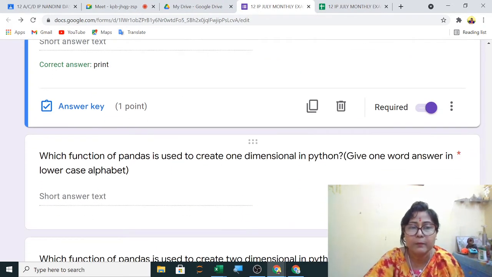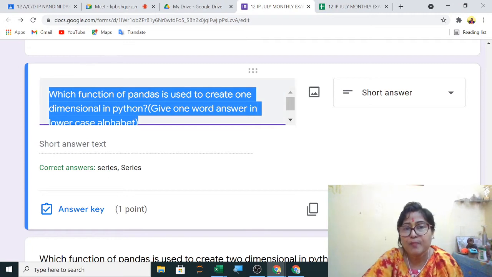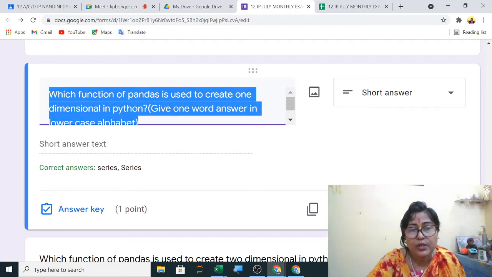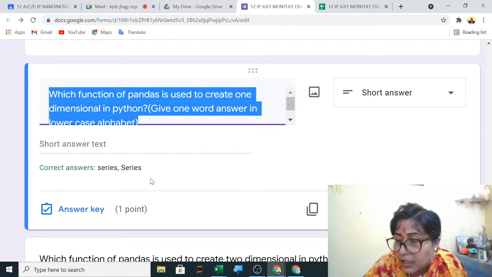It is showing here. Next, which function of pandas is used to create one dimensional? So series, it can be. Now here, for both the answers, you are getting marks. So capital S. But if in the question it is written one word answer in lowercase, you should always write in small letter. If the answer, as directed in the question, we will write the answers. So here, you all might have written, for both you will get marks. Any doubt?